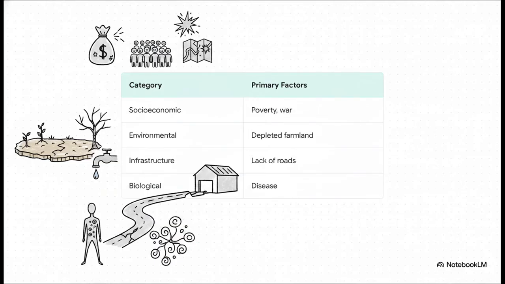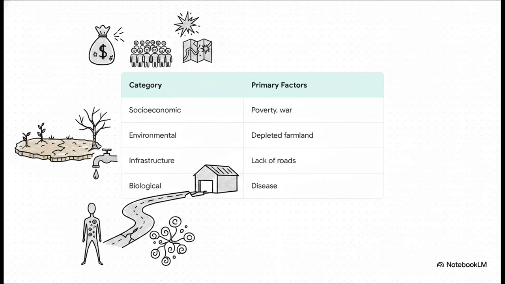We can basically categorize the systemic drivers of this crisis into 4 main buckets. First, socioeconomically, we're looking at things like poverty, overpopulation, and the massive disruptions caused by war and political unrest. Environmentally, populations suffer from depleted farmland, a total lack of natural resources, and, maybe most critically, lacking sanitary water supplies. Next up is infrastructure. Look, even if the food exists, if there are distribution problems or just a lack of adequate roads, that food is simply not reaching the people who need it most.